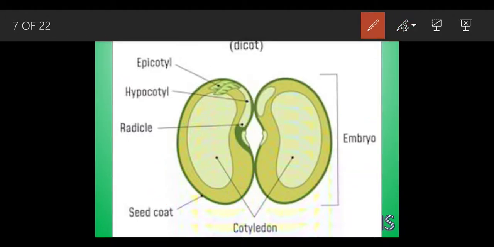Now, as we can see out here, we can see the two thick cotyledons. This is one, this is two. These two thick cotyledons store the food. Here we can see one part, that is the radicle. There is one more part which lies below the radicle here. Suppose the naming is not present here, so I am going to write it myself. That is the plumule.